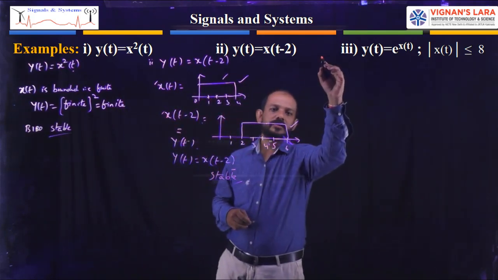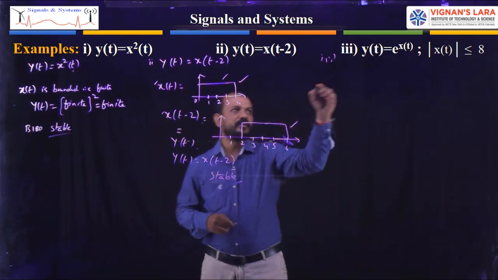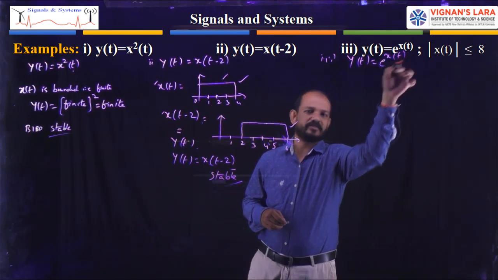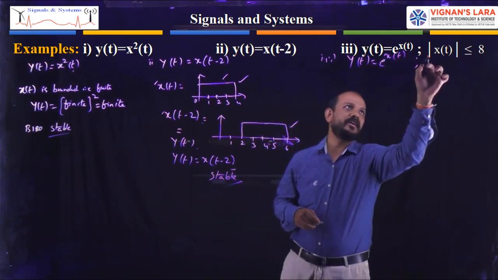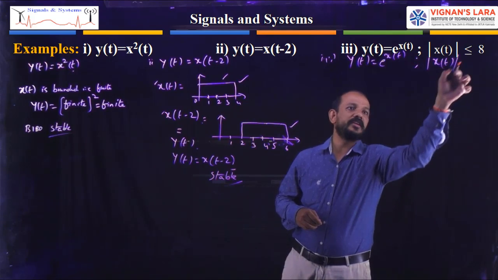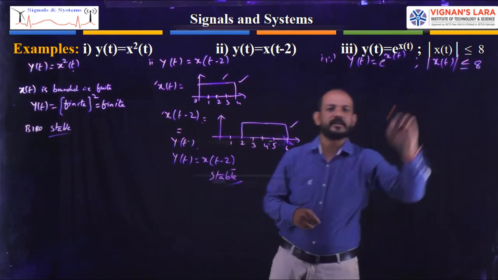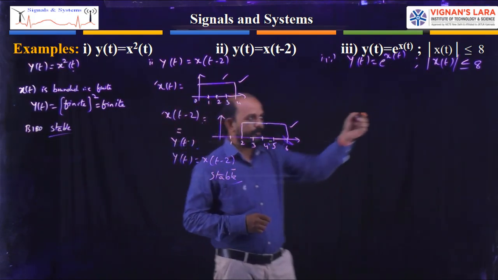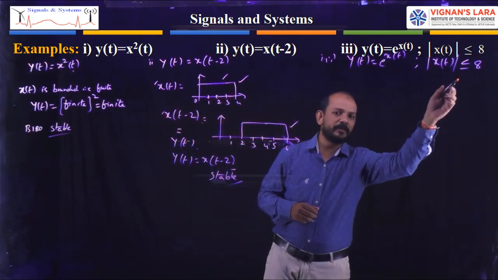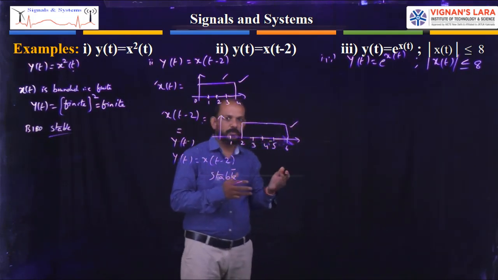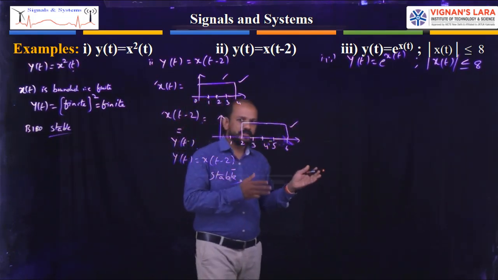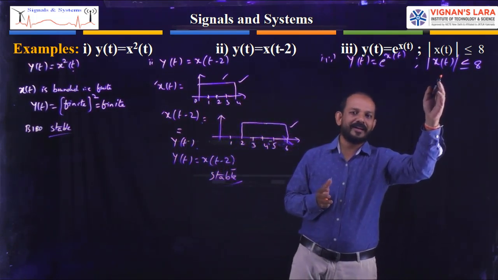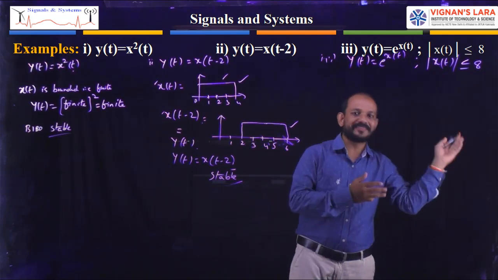Now move on to the third one, the last one. Here y of t equals e power x of t, and it is given that mod of x of t is less than or equal to 8. Mod of x of t less than or equal to 8 means the x of t value, from minus x of t to plus x of t, is nearly from minus 8 to plus 8.